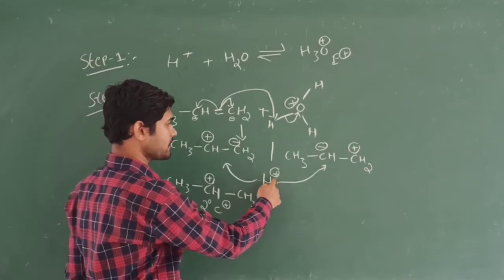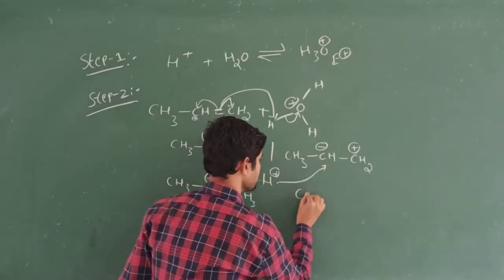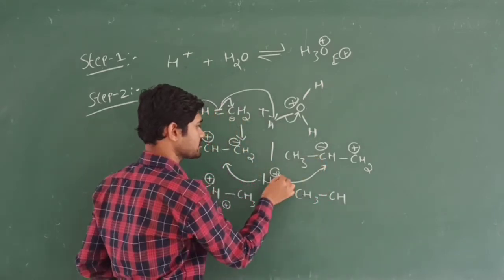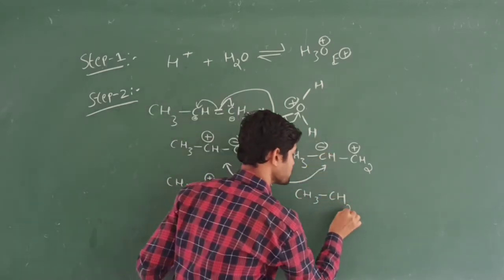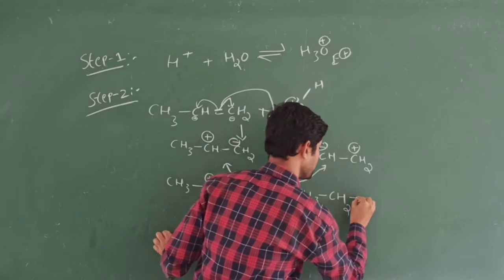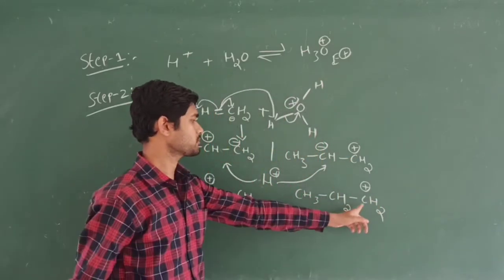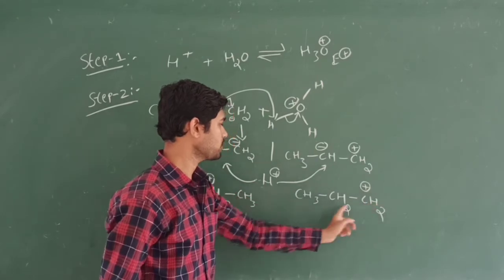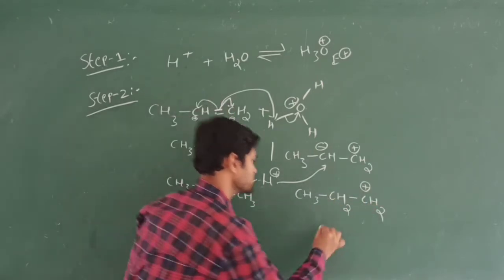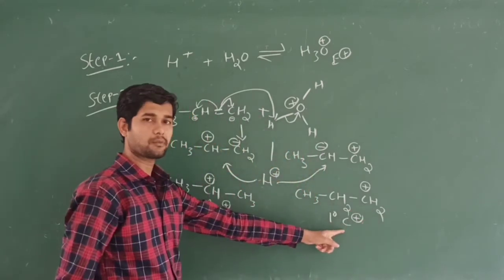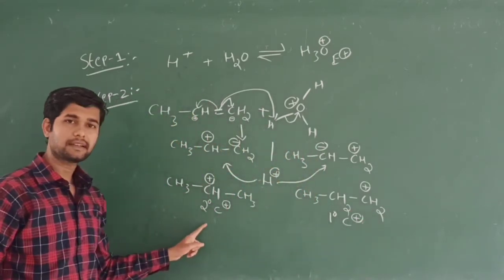When I add this hydrogen to the other side, what happens? CH3, this CH minus will be there. This H plus will come and attack here. Then it becomes CH2, and this CH2 plus as it is will be there, because 1 bond, 2 bond, 3 bond, and the valence is satisfied. So this is called a primary carbocation, and this is called a secondary carbocation.